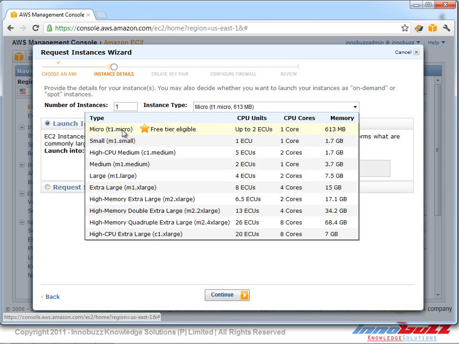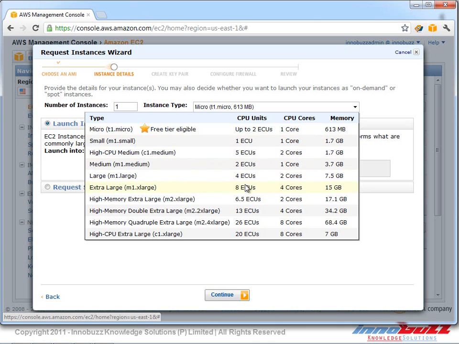We have got T1 micro, where we get a single core with 613 MB of RAM. And when it comes to small, we get 1 core and 1 CPU and 1.7 GB of RAM, which is known as the M1 small instance. It has also got high CPU instance, where we get 5 elastic compute units, that is ECU, with 2 cores and 1.7 GB of RAM. And it has different instance types like medium, large, extra large,